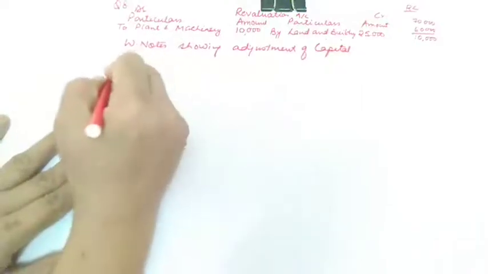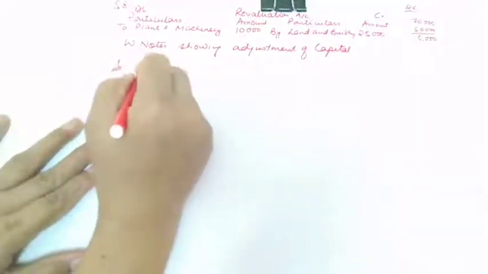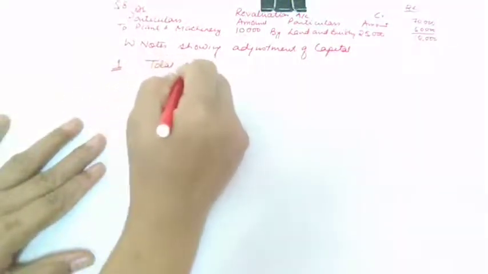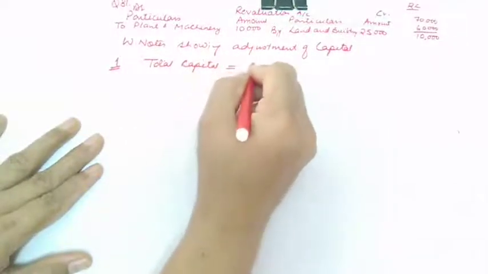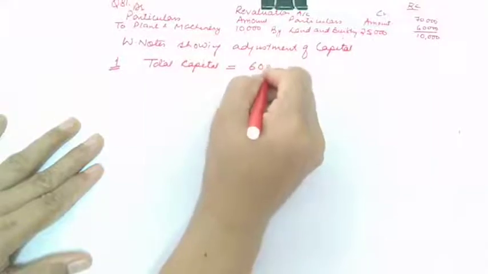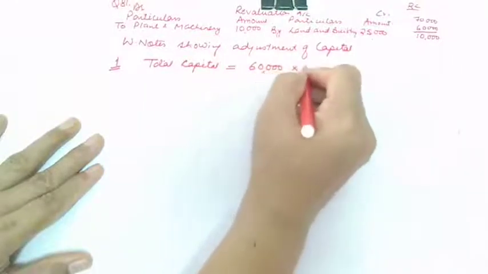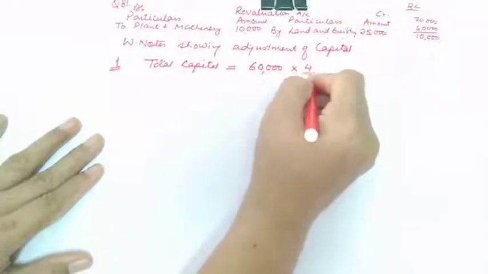So what is the first step? Step 1 is you will calculate total capital of the firm based on C's capital. So total capital of the firm is C's capital multiplied by reciprocal of C's share. C's share is 1/4 and reciprocal of this is 4/1.